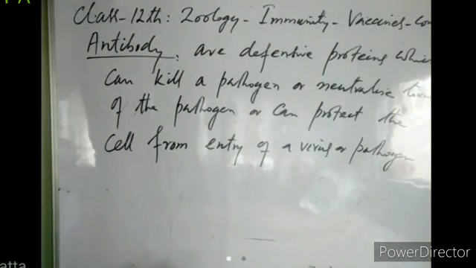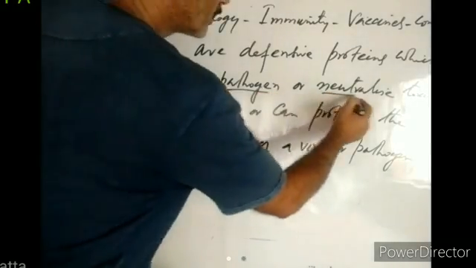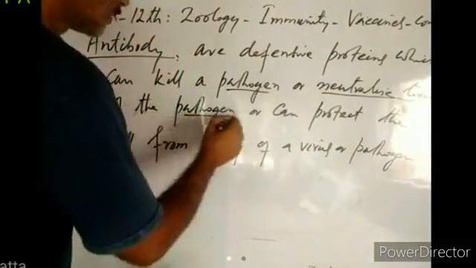So antibodies are defensive proteins. They are proteins in nature, and they can kill a pathogen. When they bind to a pathogen, they kill it. They punch holes in the pathogen, right? Or they neutralize the toxin of the pathogen.